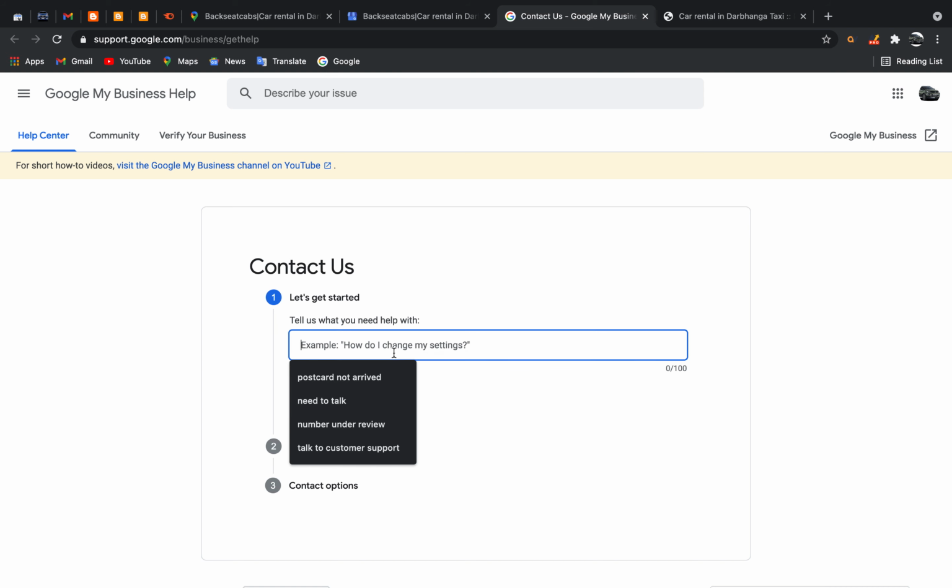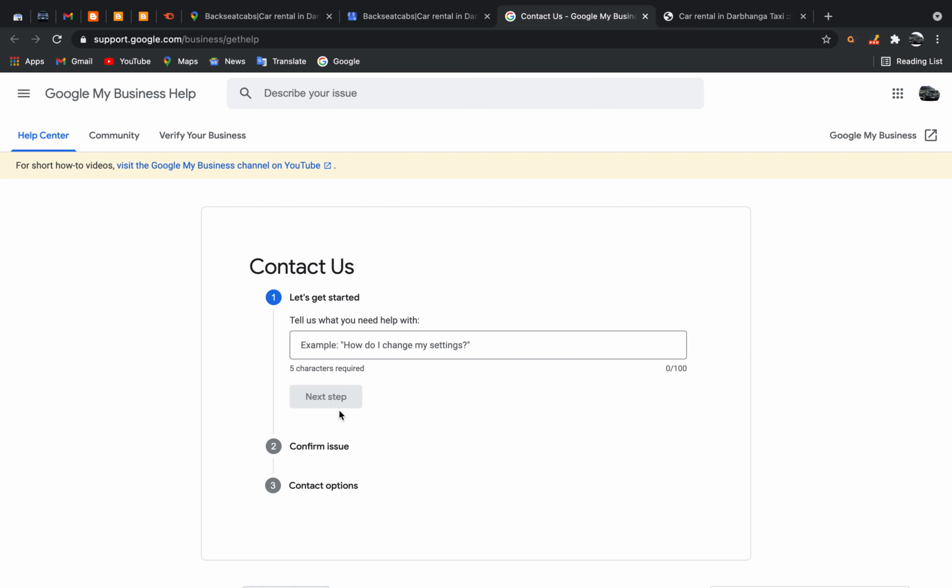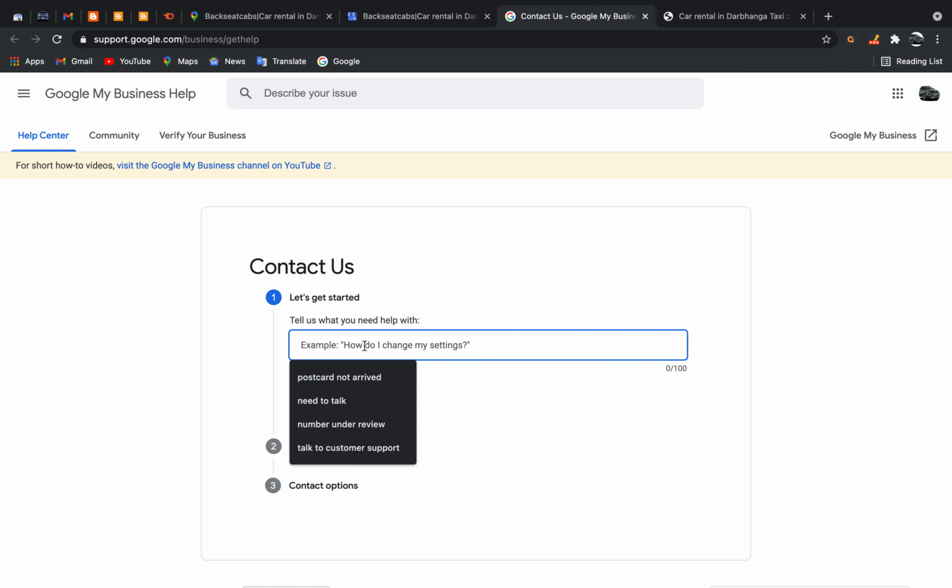You have to put your concern over here. What is your problem? I have put many types of concerns over here. First I put postcard not arrived, it didn't work out. Then the next step, confirm the issue and contact option. Nothing, I'm unable to get customer support, meaning I want to talk to the customer representative. Then need to talk, I did that again, no response. Then number under review, again I couldn't reach. Finally, what I have done here is talk to customer support.